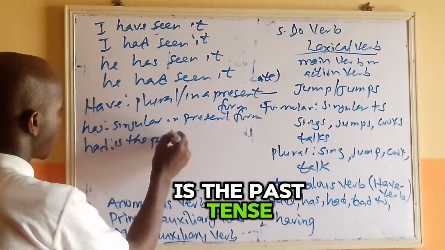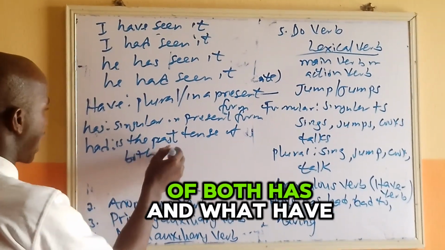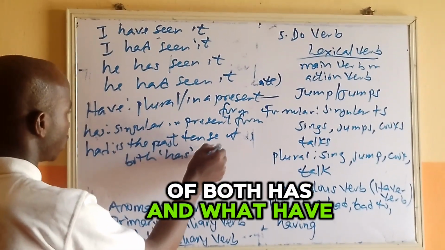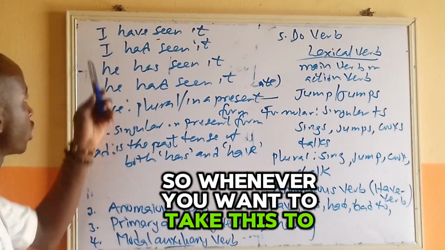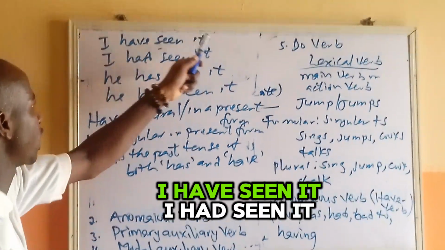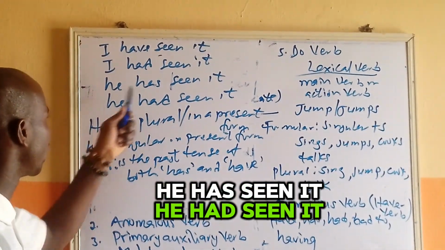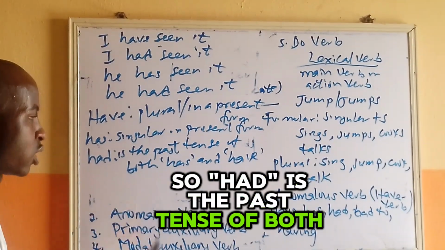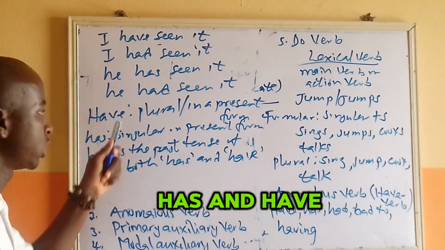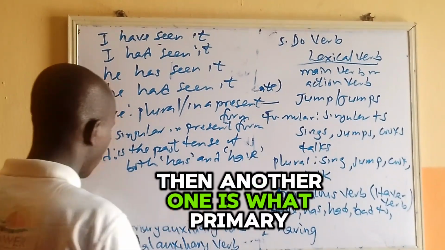Had is the past tense of both has and what? Have. So whenever you want to take this to past tense, I have seen it, I had seen it. He has seen it, he had seen it. So had is the past tense of both has and have. I hope you are taking note of this.